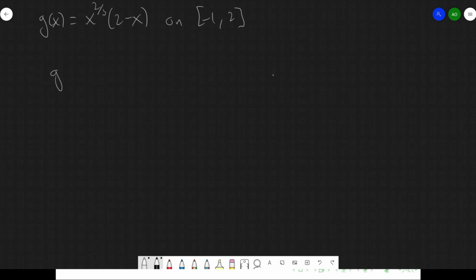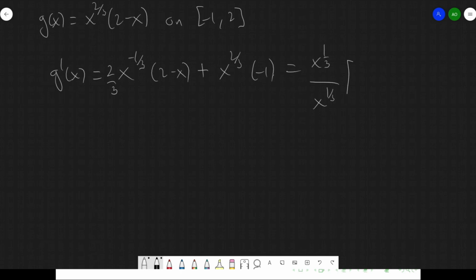Now, as always, I need to take the derivative. The derivative of this is going to be 2/3 x to the -1/3 times (2 minus x) plus x to the 2/3, and I get a -1 from the derivative here. Notice that this negative power is going to give me a denominator essentially. To simplify that, I need to multiply by x to the 1/3 up and down. That way, I'm going to be able to fix having a negative on the powers.